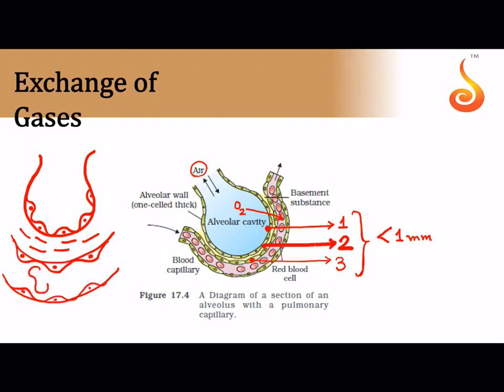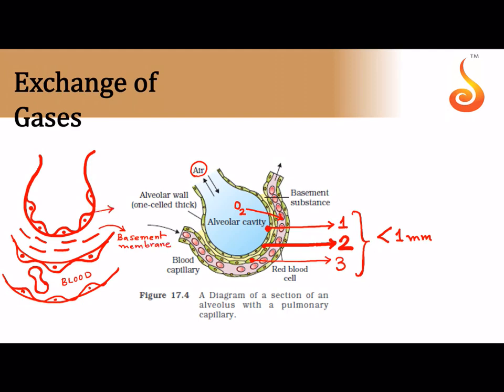So finally there is an RBC sitting inside, so oxygen needs to enter into the RBC. So this is the blood capillary, so I'm going to write here as the blood. This is the basement membrane. This middle layer is where there is a lot of connective tissue, and this is referred to as the basement membrane.